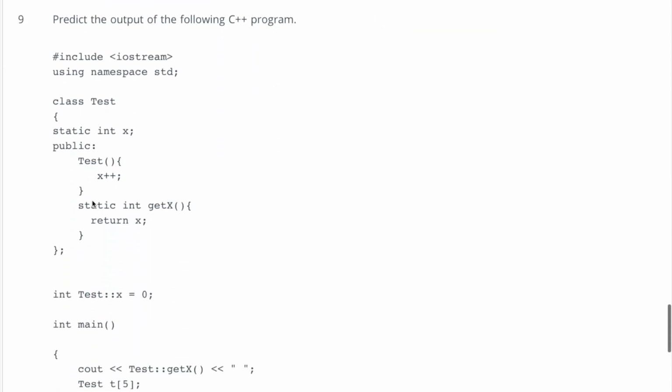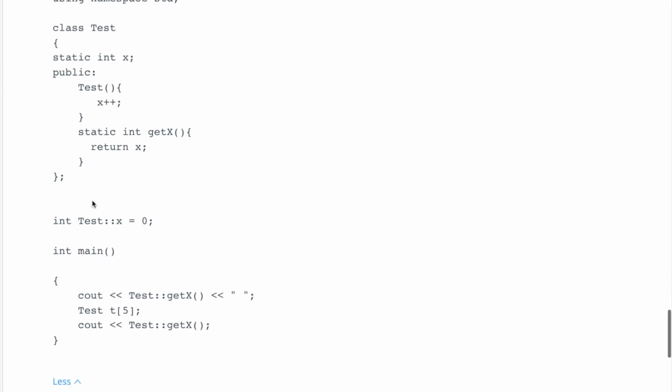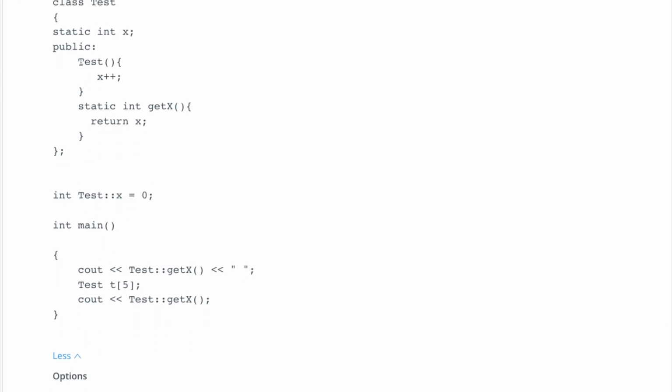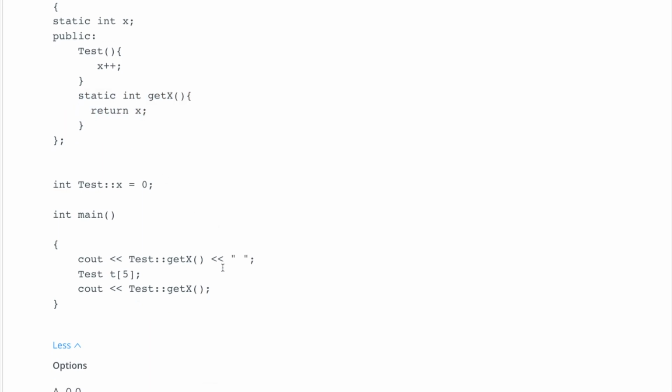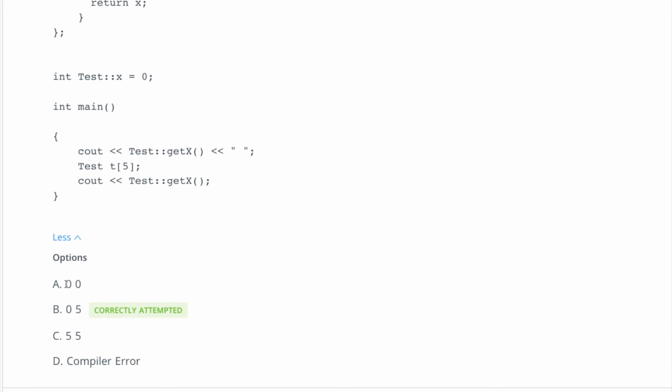Now coming to the ninth question, and here we have a class test and then a static variable x, and then a constructor which is increasing x each time it is called, and then there is a static function getX which is returning x. Now outside the class we are defining this x equal to 0. Now let's look at this test getX. So what is it going to return? It will return 0, because we have x equal to 0 the first time, and this will return 0. So this seems correct and this seems correct, right? We are not sure about the compiler error at the moment.